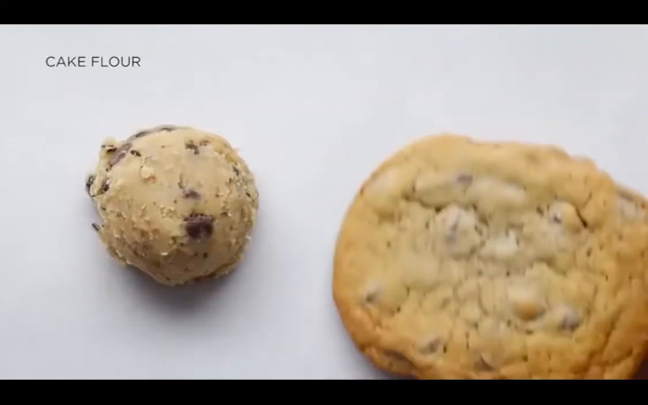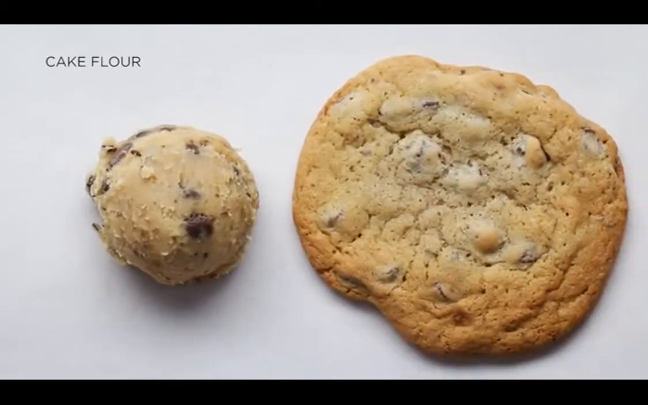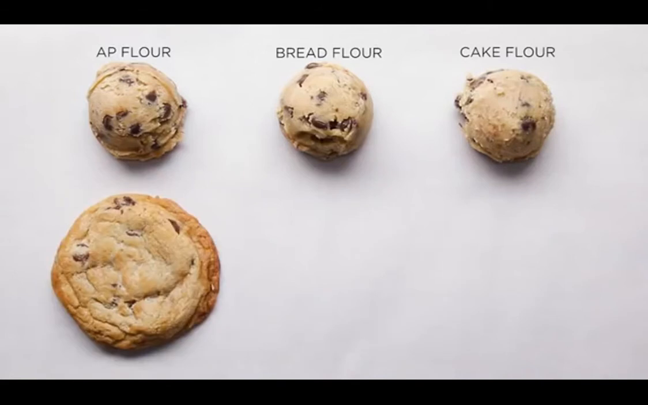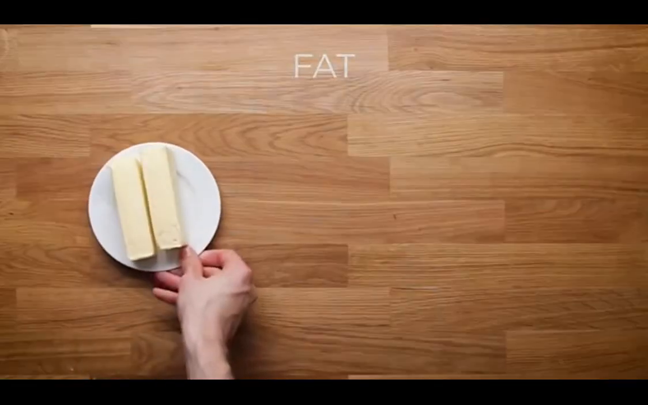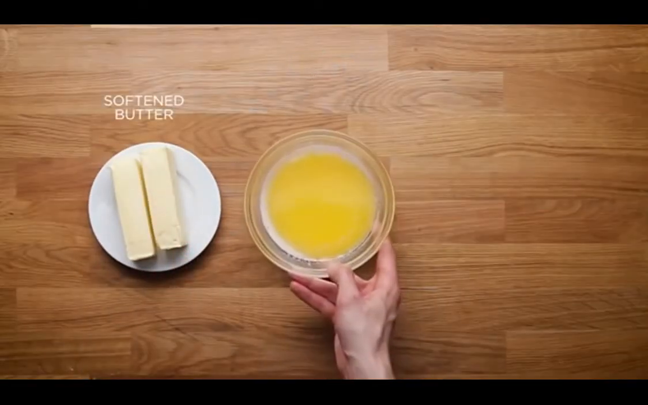The cake flour was the one that really spread the most. It was pretty delicate. And then similar to sugar, we decided that in order to get the best result, you gotta use a combination of two. So on to fat. We wanted to see the difference between softened butter and melted butter.